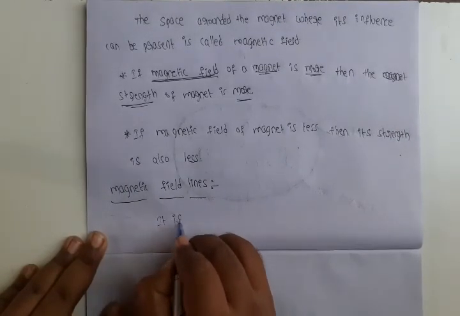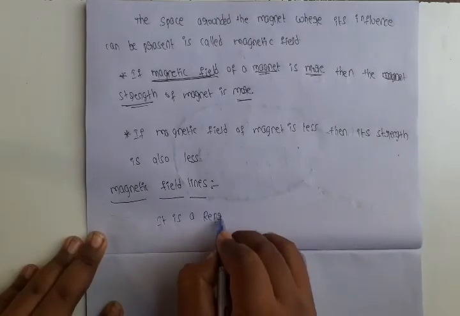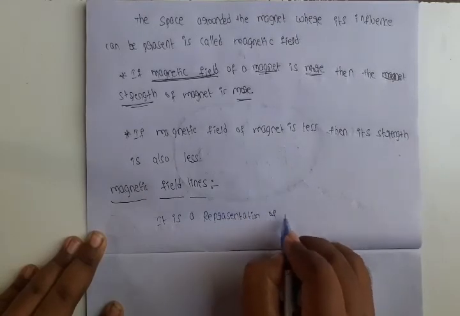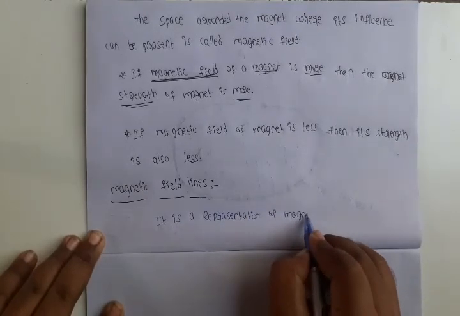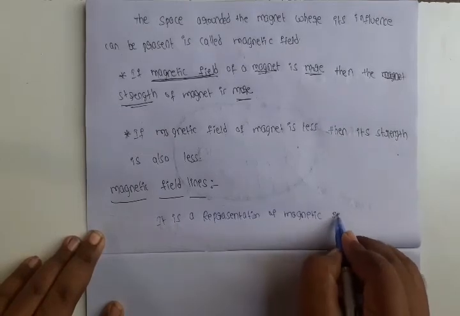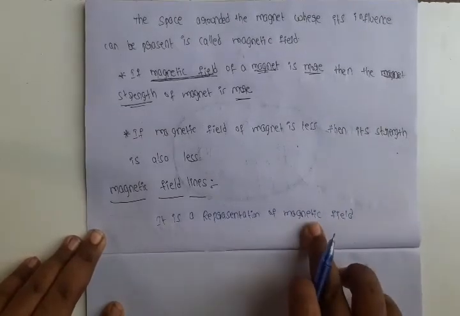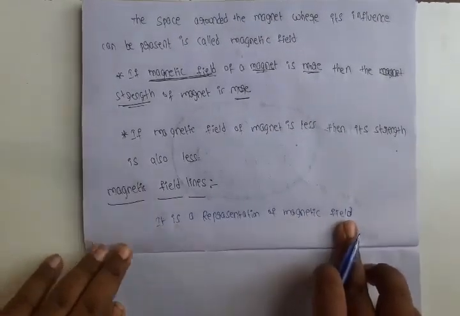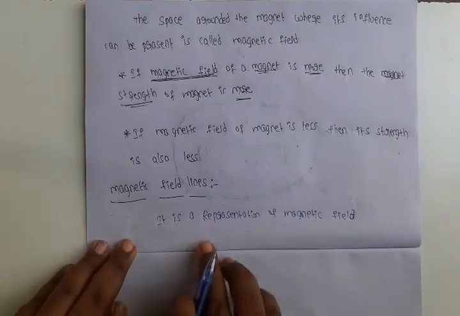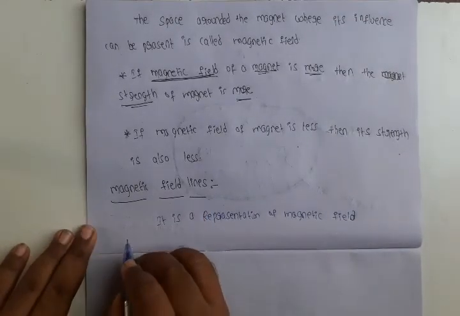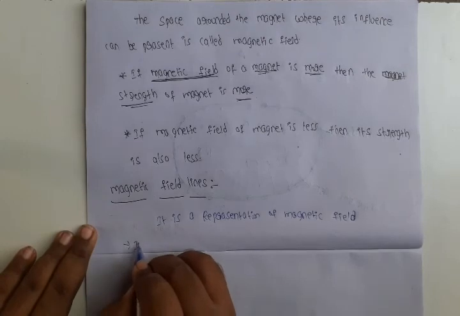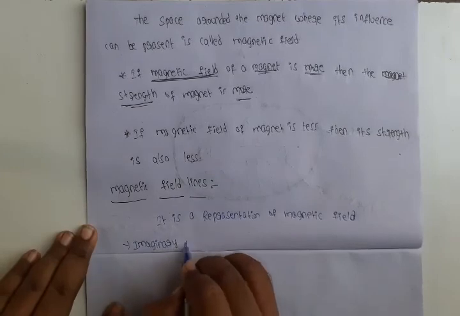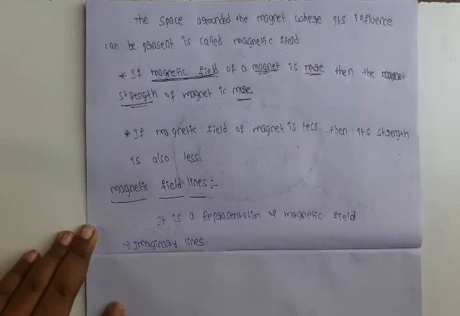It is a representation of magnetic field. We already studied magnetic field. These magnetic fields can be represented by lines. These lines are imaginary lines.